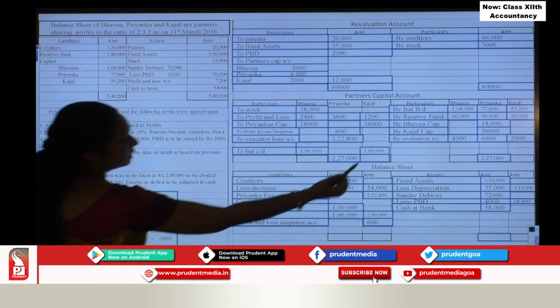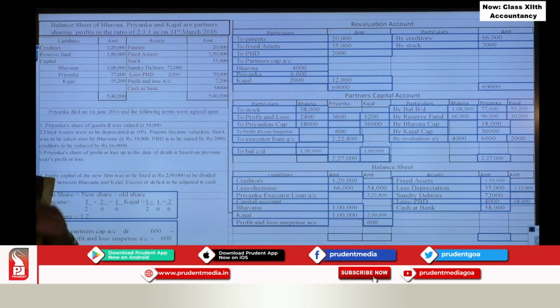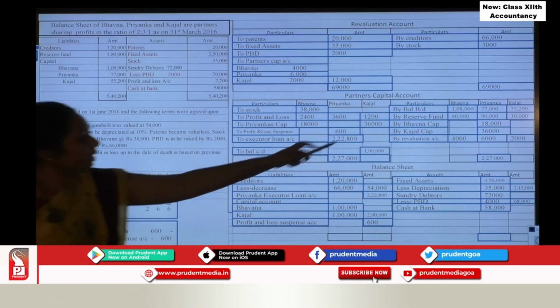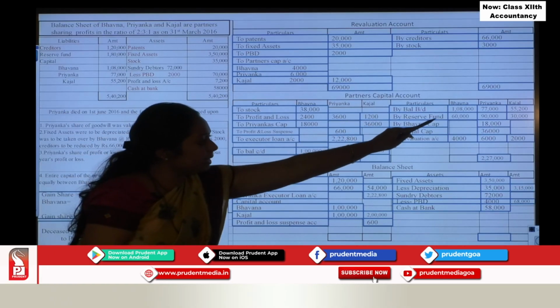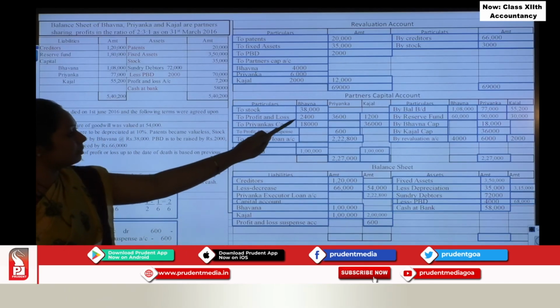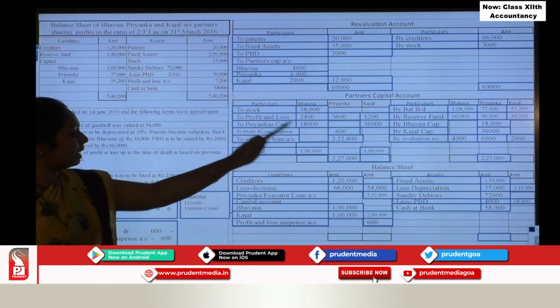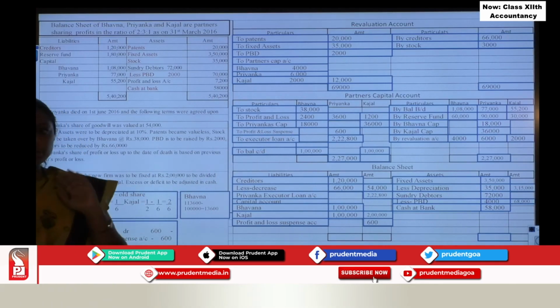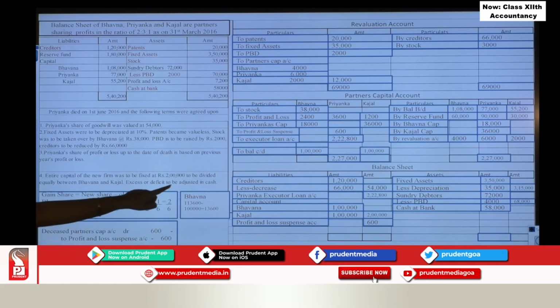And what is actual capital? Let us say Bhavna: actual capital means capital after all the adjustments, 1,08,000 plus 60,000 plus 4,000 minus 38,000 minus 2,400 minus 18,000. This is your actual capital. So if you check here, Bhavna's actual capital is 1,13,600.